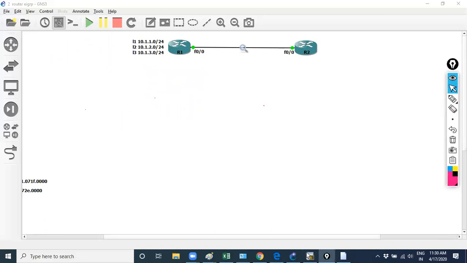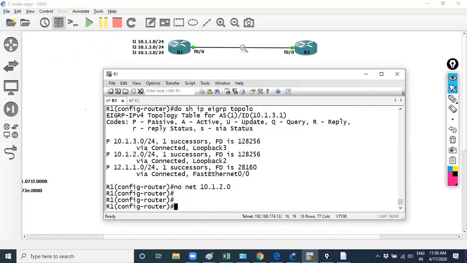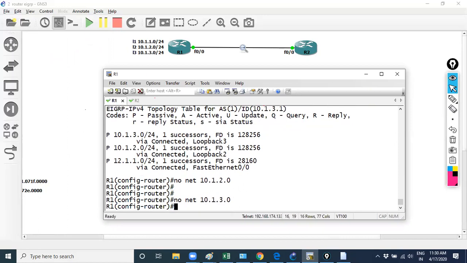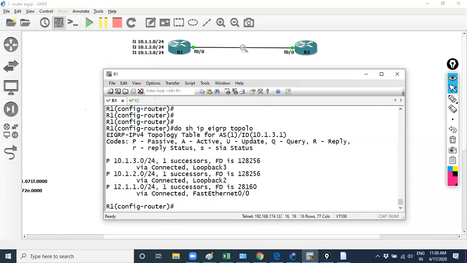Let's come to R1. Suppose I use the command no network 10.1.2.0 and no network 10.1.3.0. You can verify with show ip eigrp topology. There will be only a single entry in the topology table.